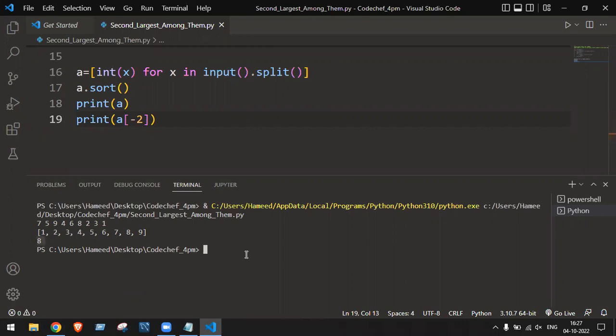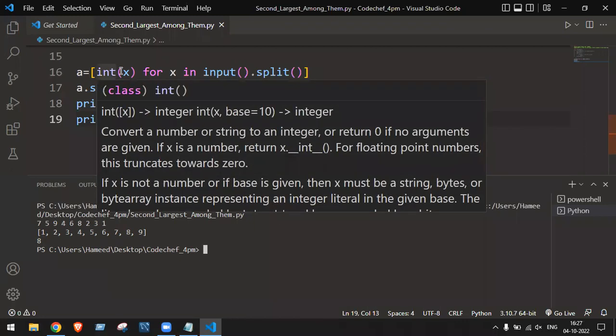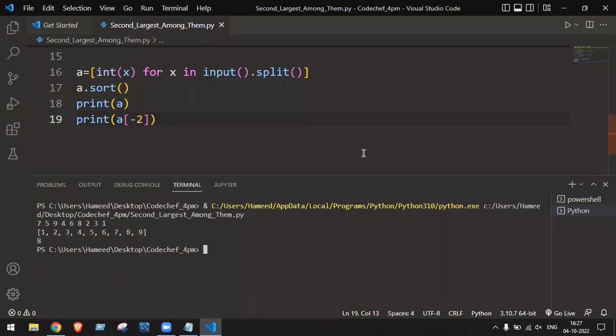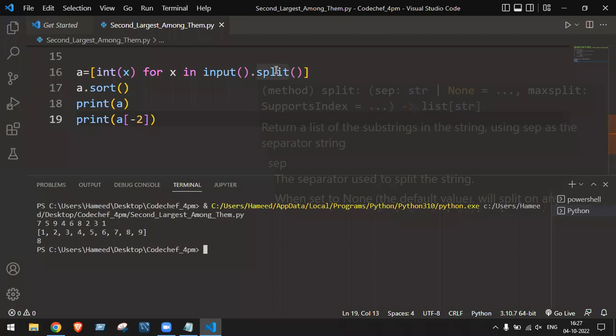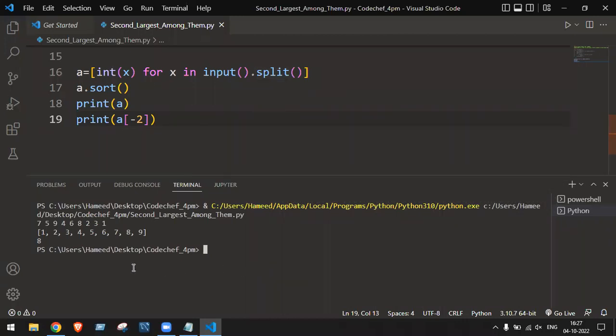8. So if you think what is happening here, I am taking the value from the user. I can take multiple values from the user. I am splitting by space. I am sorting them. When I'm sorting them, I'm getting the proper ascending order. Now, when I say A of -2, it will give me the second number. So this is also one logic to get the second largest number among them. Yes or no? Don't you think so? This logic also works.